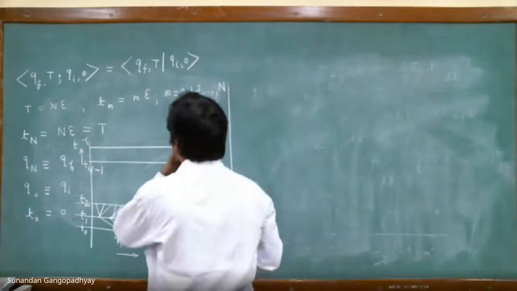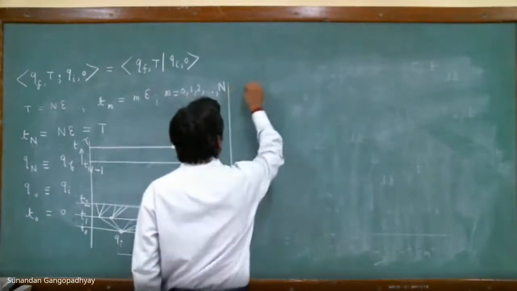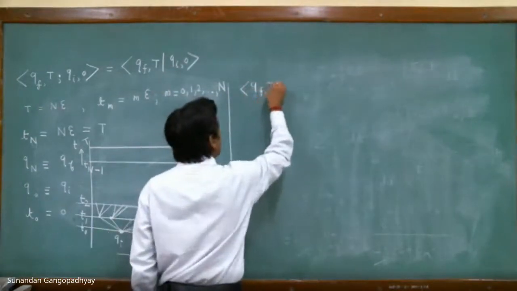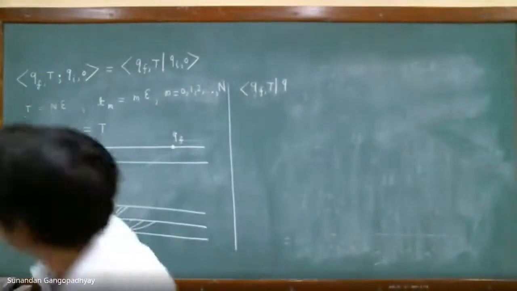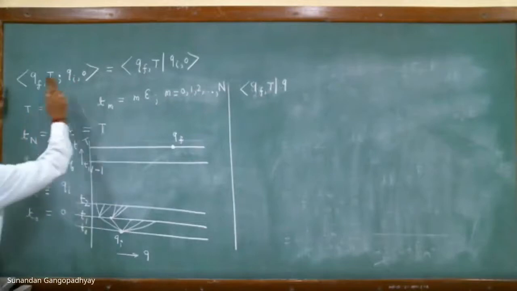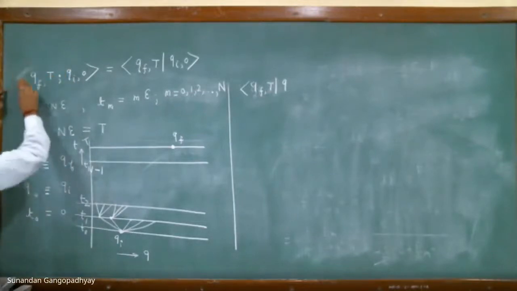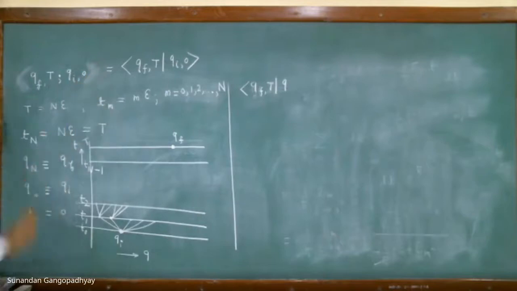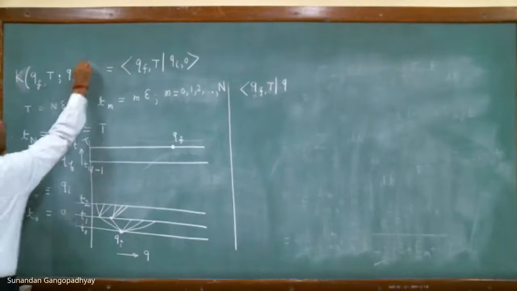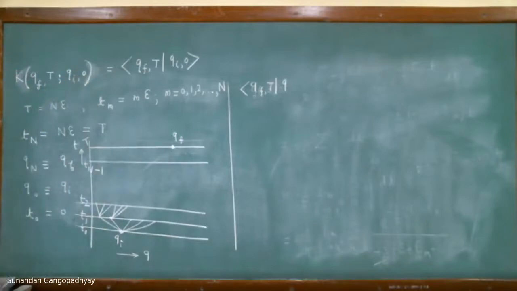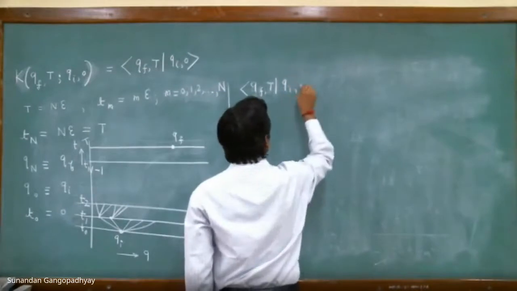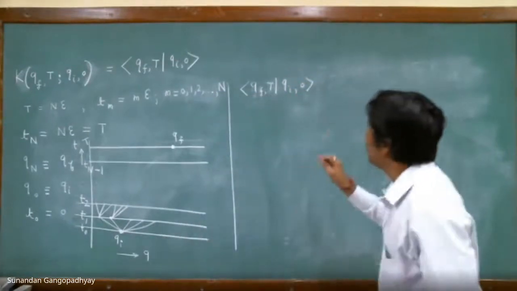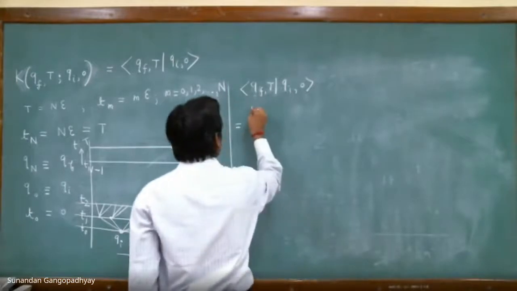What we can do is we can insert a complete set of states. This is basically K. So this was our notation. Okay. So now this is Qi, 0, and now we shall introduce a complete set of states at every position.